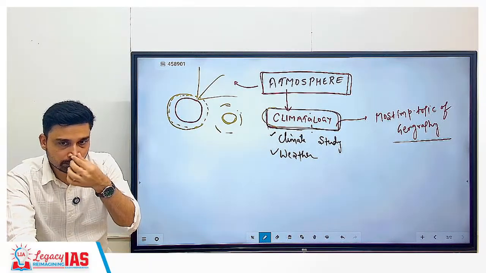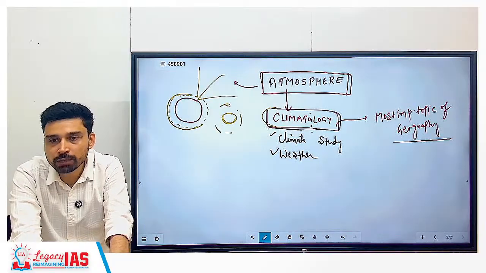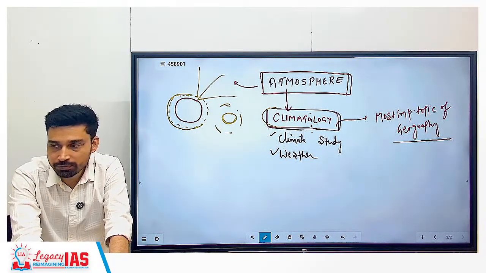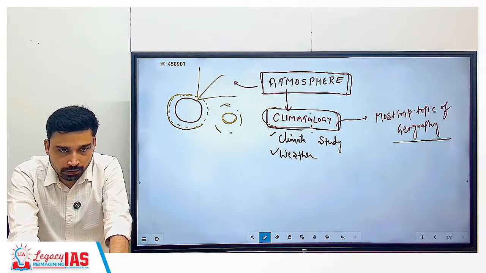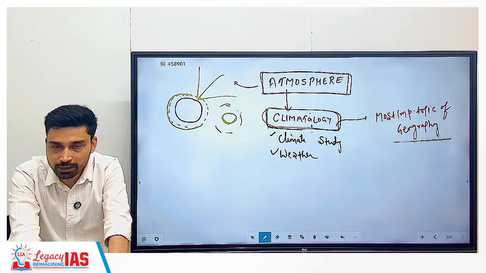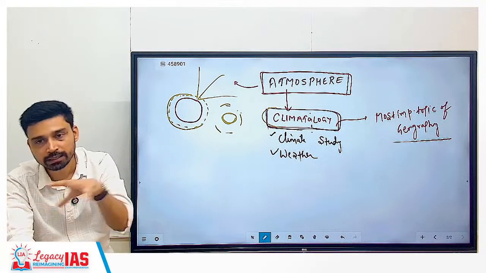If someone asks you what is outside's weather today, what are you talking about? Whatever you are seeing. That means weather is a short-term phenomenon. You cannot say today's Bangalore climate is this, tomorrow's will be this. Climate is something that is kind of permanent in nature.